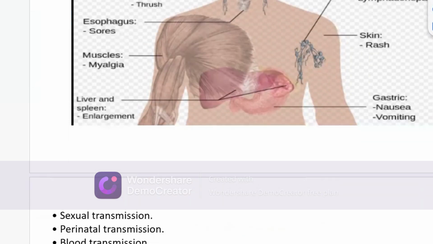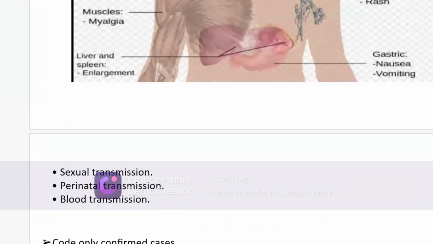So you can recognize if any patient has HIV or HIV-related conditions, and understand how HIV is transmitted from one person to another, to human beings or animals. That is sexual transmission, perinatal transmission or blood transmission, right?